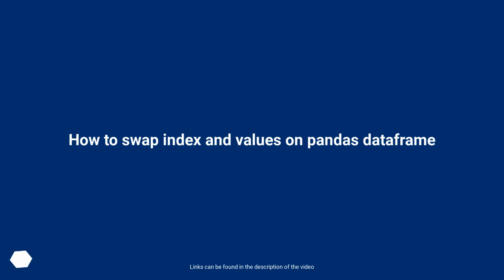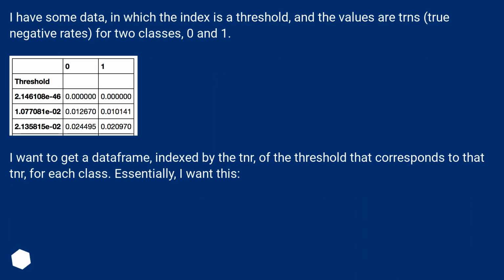How to swap index and values on a pandas DataFrame. I have some data in which the index is a threshold, and the values are TNRs, true negative rates, for two classes, 0 and 1. I want to get a DataFrame, indexed by the TNR, of the threshold that corresponds to that TNR, for each class. Essentially, I want this.